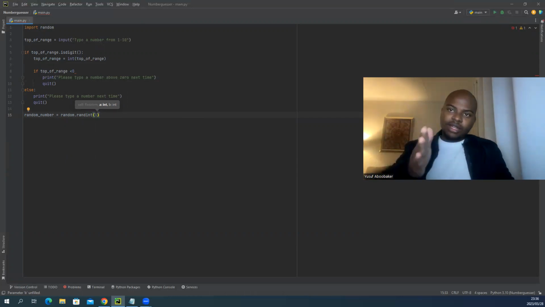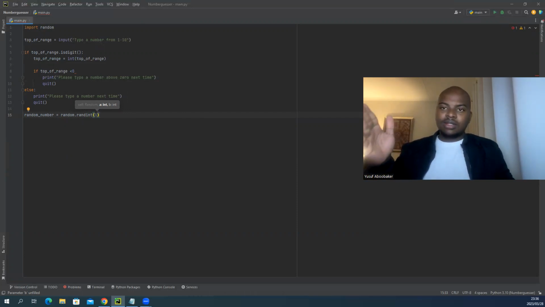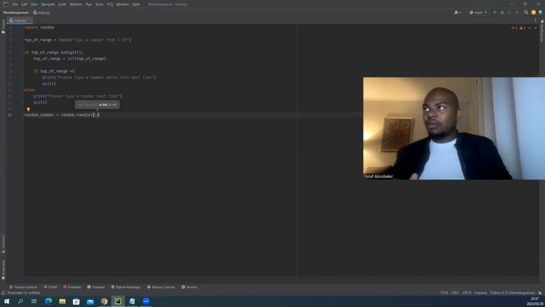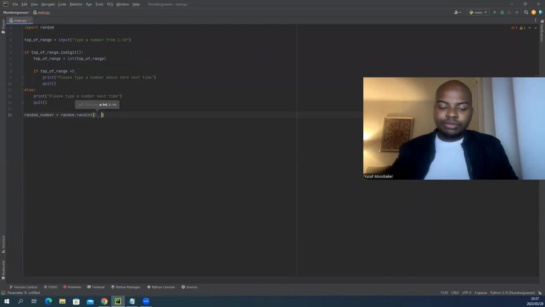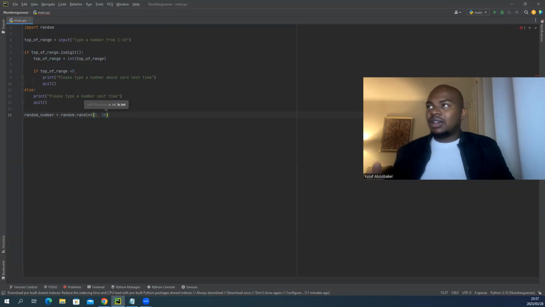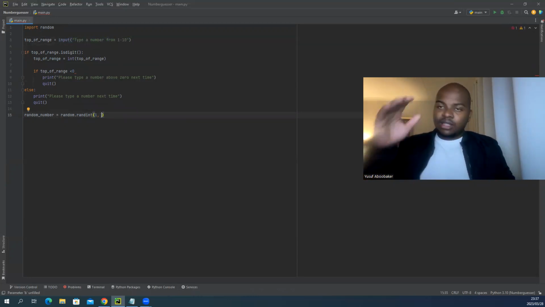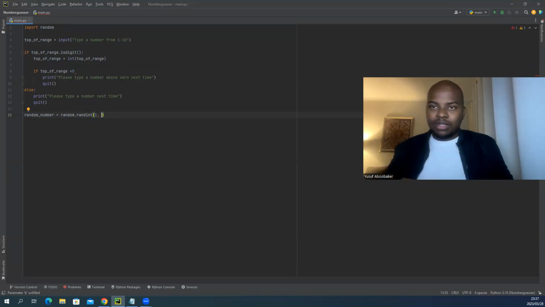Rand int will take the lower end and the higher end. If I say 1 to 10, rand int will take 1 to 10. If I say rand range, it will take 1 to 9. For this one, I'm going to use rand int. It's easier. If I use rand range, I'll have to type in 11, which makes things complicated. I can use rand int and type in 10. But remember, I want the upper range to be what the user selects here. So I'm going to say the lowest can be 1, the highest can be whatever the person selects as top of range.